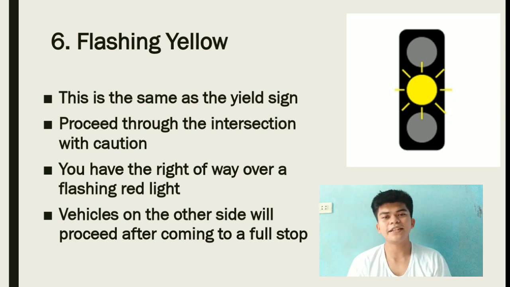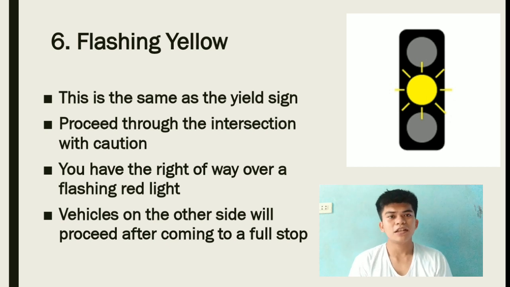So the sixth one is flashing yellow. This is the same as a yield sign. Proceed through the intersection with caution, and you have the right of way over a flashing light. Expect the vehicles in the other lane to proceed after making a full stop.